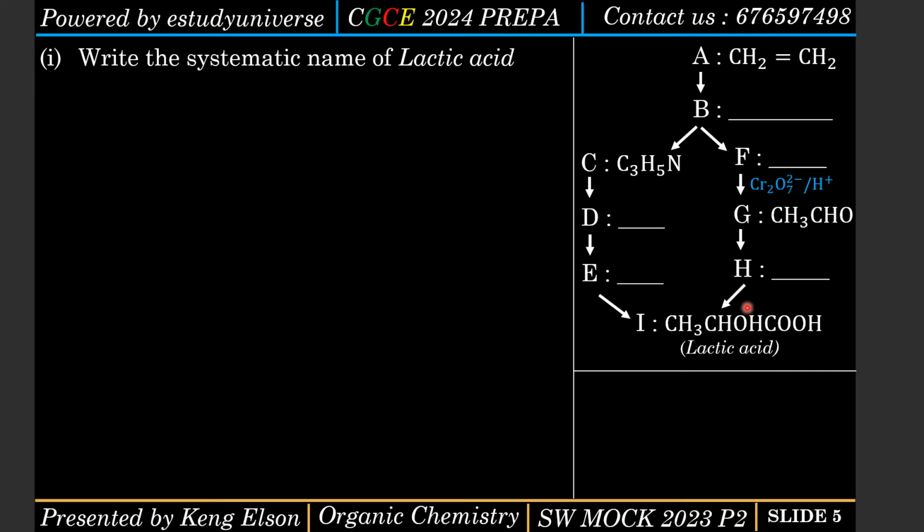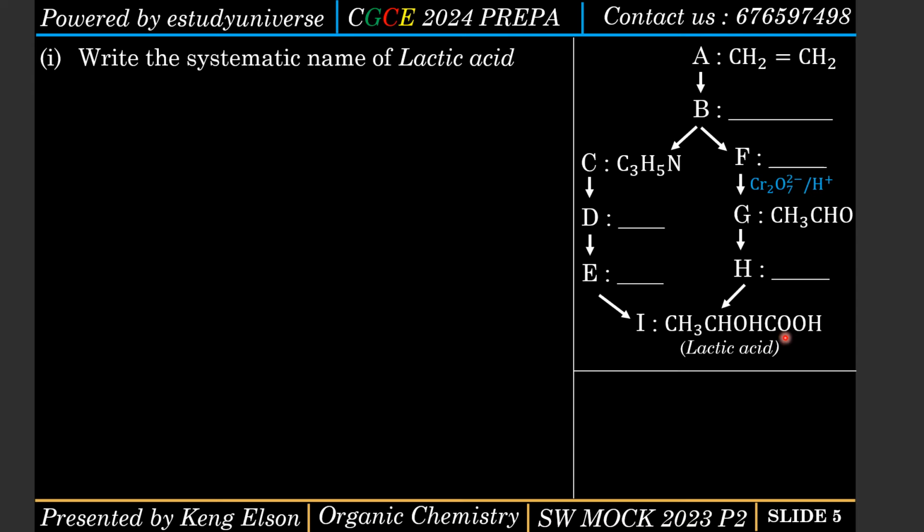Therefore this OH group here will be a substituent group. If it was an alcohol, it's going to end with -ol, right? If it's a carboxylic acid, it will end with -oic acid, right? But between a carboxylic and OH group, the carboxylic is more open to reactions, it is more reactive than the OH. So from there you clearly realize that the main functional group here will be the carboxyl functional group.